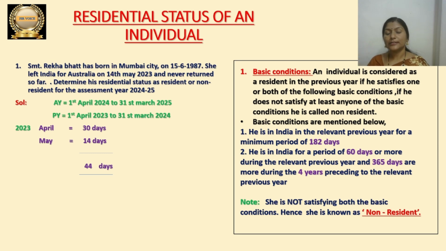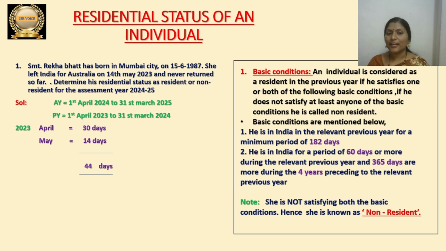Whenever we are going to discuss residential status of an individual, we have to decide first whether the person is a general category or special category person. So she is general category. Special category persons are other persons, people who are living in India and going to foreign countries on employment basis, or a member of the crew of a ship. So they are special category persons. I already discussed with you in lecture 1 who special category persons are. You can go through that lecture 1 so that you will have an idea.